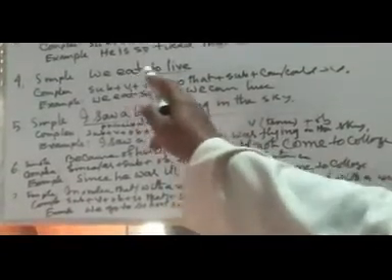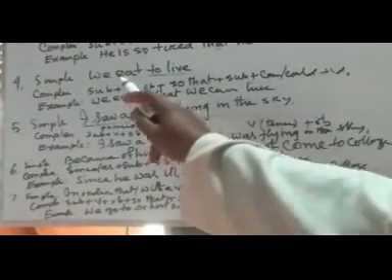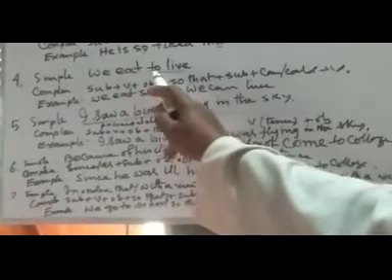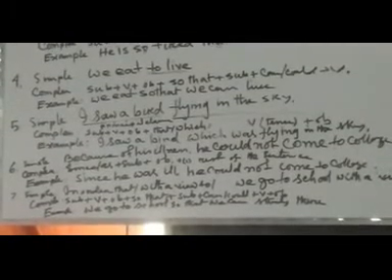Number 4. Simple sentence with only infinitive. Here, to plus base form of verb is called infinitive. For example, we eat to live. Here, we eat is the finite verb and to live is the infinitive. Now we learn to change this simple to complex.